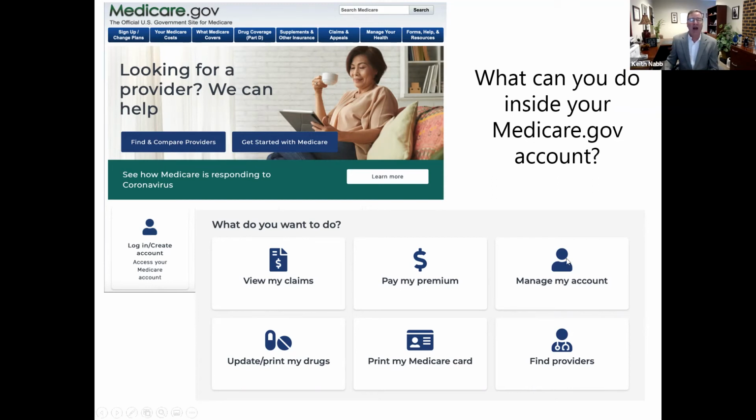And you can manage your account and change your address and change other information. But what's really neat is now your drugs that you're filling under Medicare are reported into this account so that you can actually have your drug list. And that's handy to have, to print out, to carry with you in case you were in an accident or some illness. You could show the doctor or the hospital, yes, this is my current drug list that I'm using. And you could print out the temporary Medicare card, and you can also look up Medicare providers. This is the first time you can have the ability to look up doctors and hospitals and facilities that take Medicare.